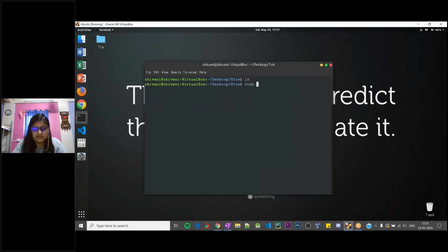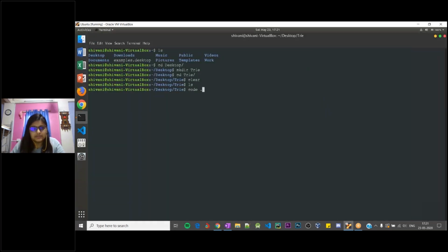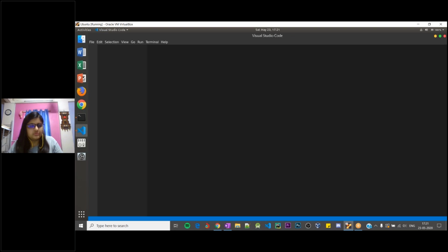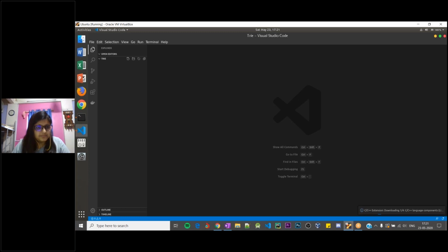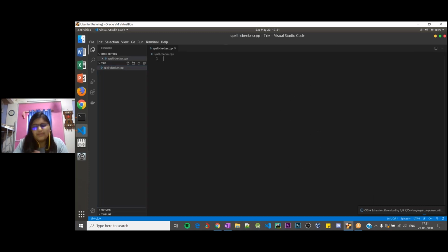I'll start Visual Studio. I'll first make the screen bigger. Then I'll start Visual Studio Code so that we'll be able to code the problem statement a little better over here. I'll create a file called spellchecker.cpp. I'll be coding it in C++.